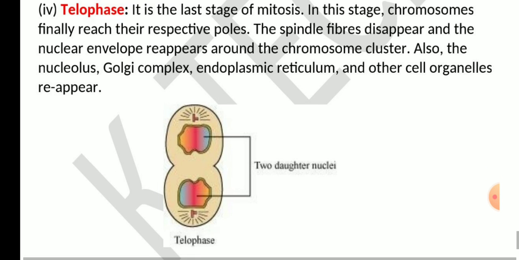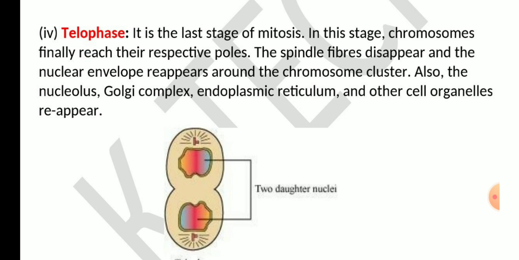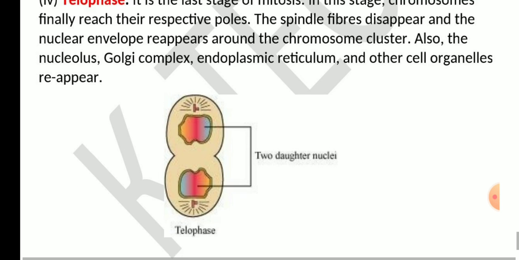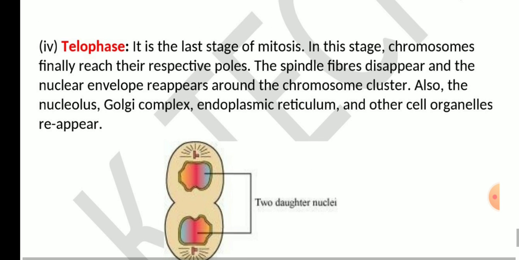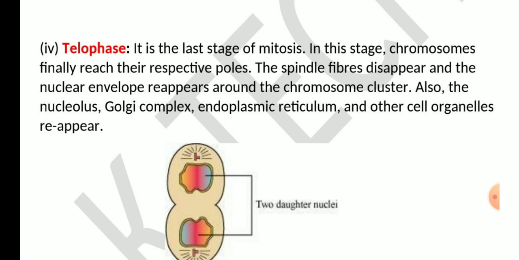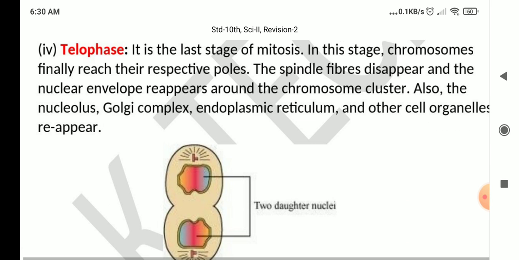Okay? Understood, children? What is happening in the last stage? The spindle fibers disappear and the nuclear envelope reappears. And also the various cell organelles like nucleolus, Golgi complex, endoplasmic reticulum and other cell organelles reappear. And two daughter cells are formed, two daughter nuclei. You can see here. So this is the diagram which you need to draw and you need to write the description also.